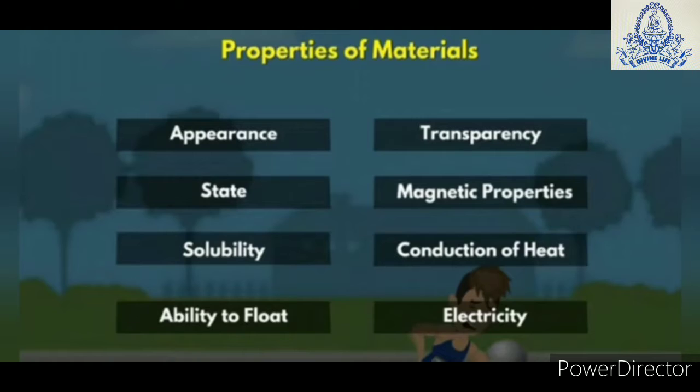So students, as we know, different materials have different properties. The materials are classified on the basis of certain properties such as appearance, state, solubility, ability to float, transparency, magnetic properties, and conduction of heat and electricity. So first we will take the classification based on the appearance of materials.